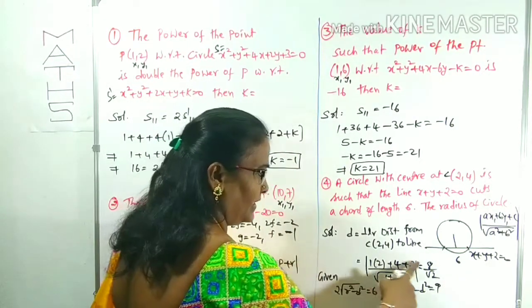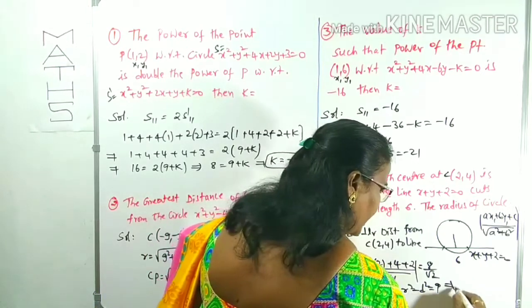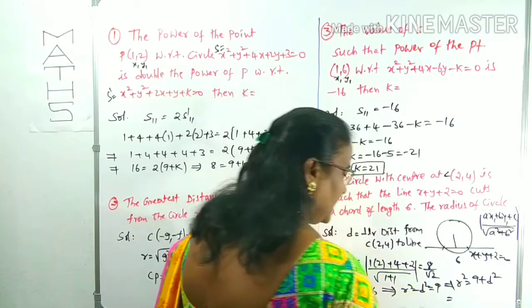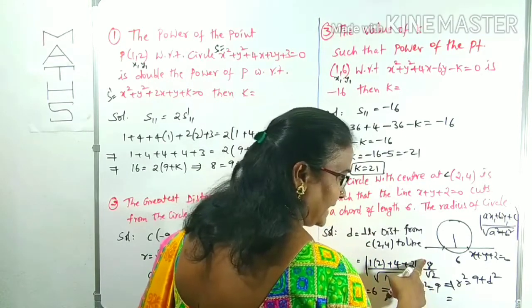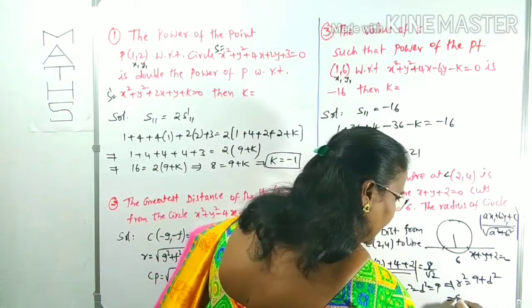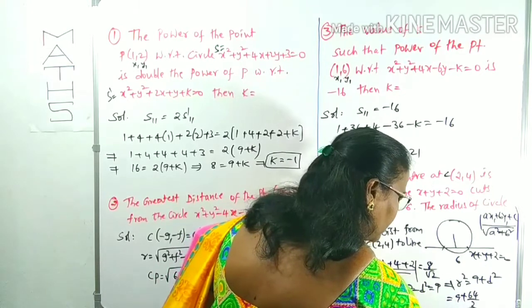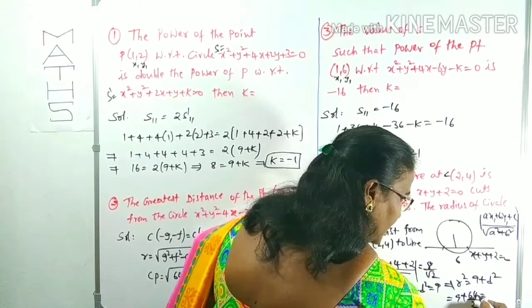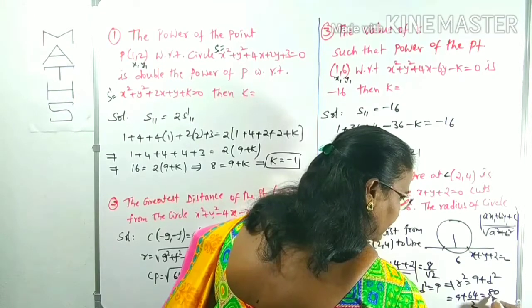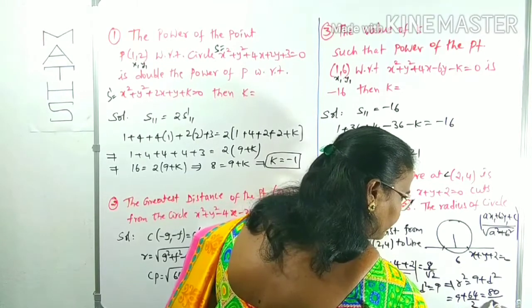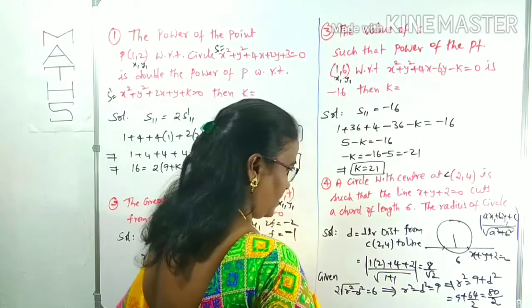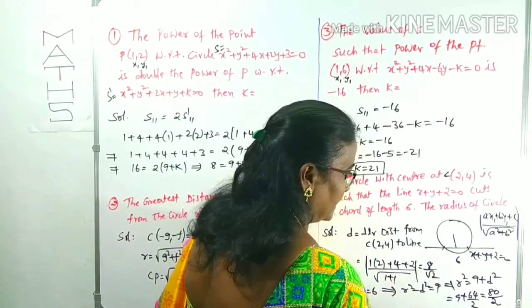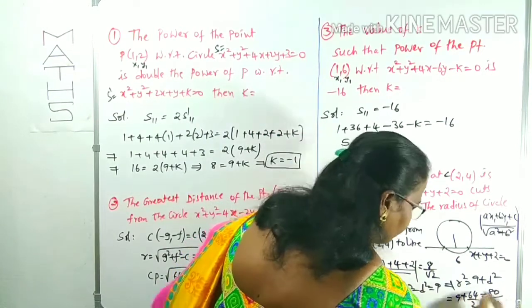Already the d value we got is 8 by root 2. Therefore, r square is equal to 9 plus d square. What is 9 plus d square? 8 8s are 64 by 2. 9 plus 64 by 2. 2 9s are 18. Not 80, 18 plus 64 is 82 by 2.